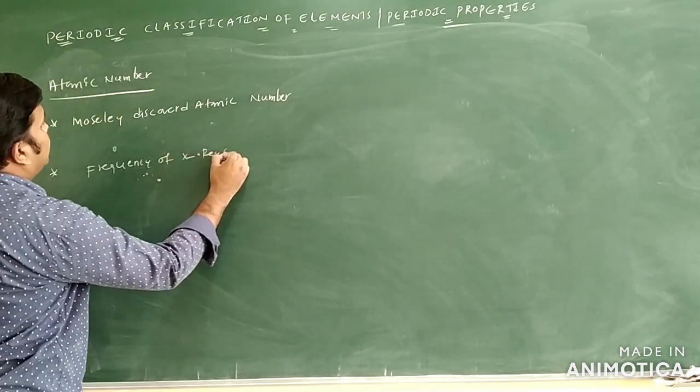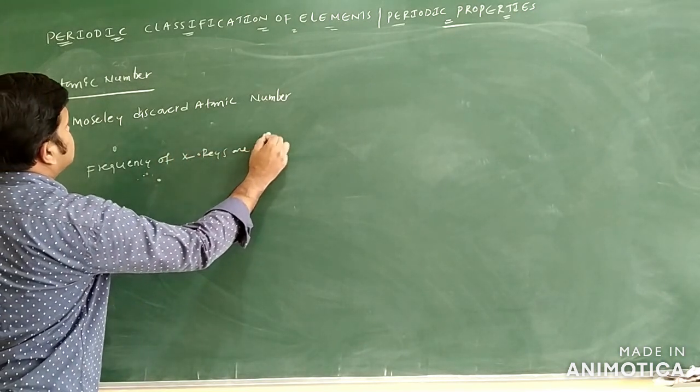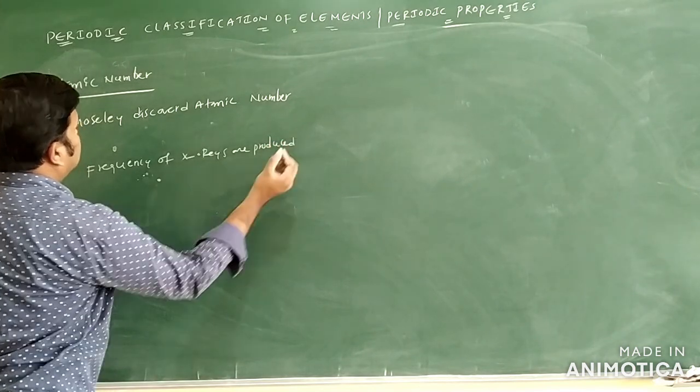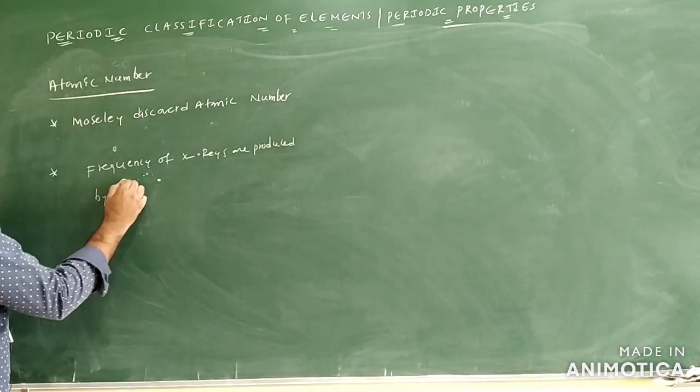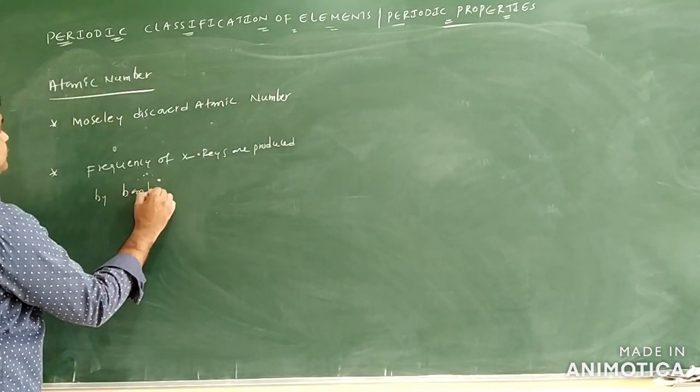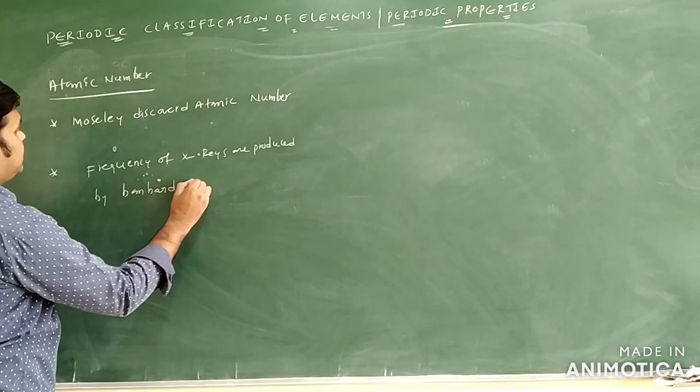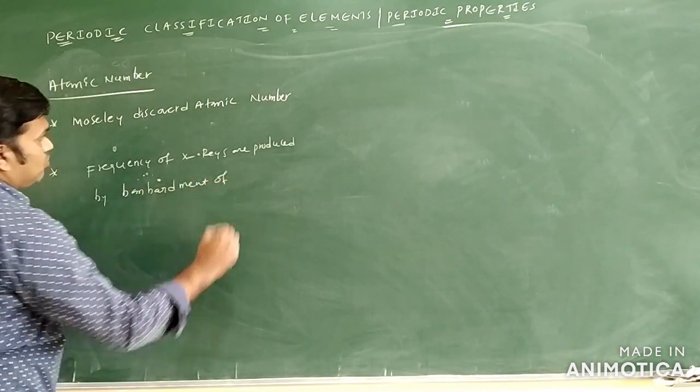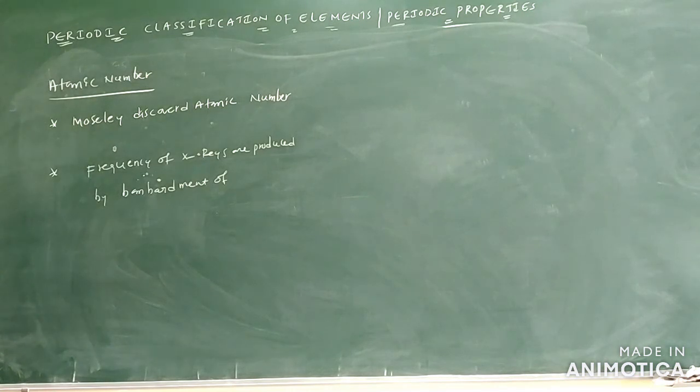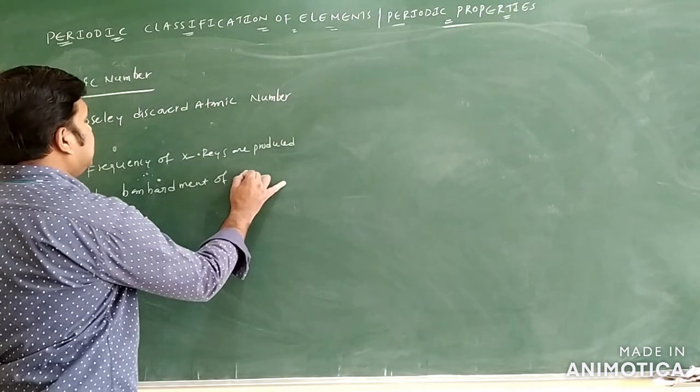Frequency of X-rays are produced by bombardment of electrons on a metal target.